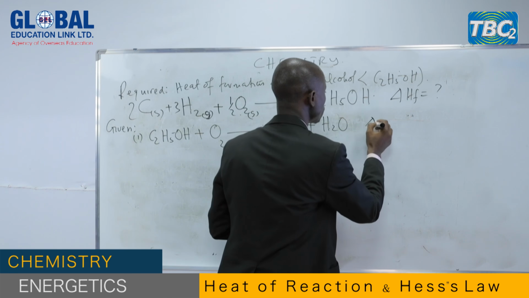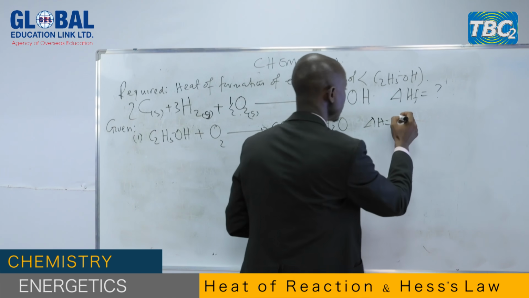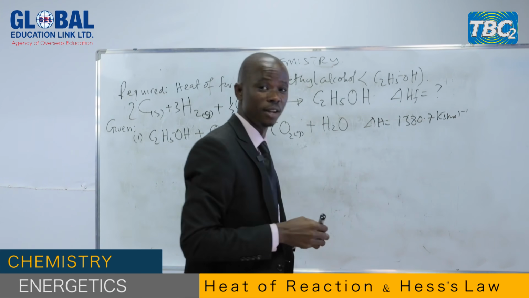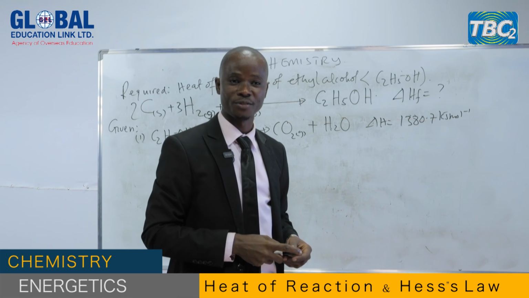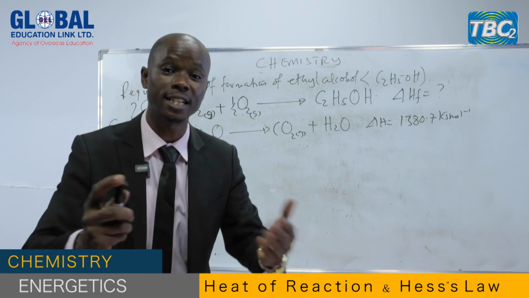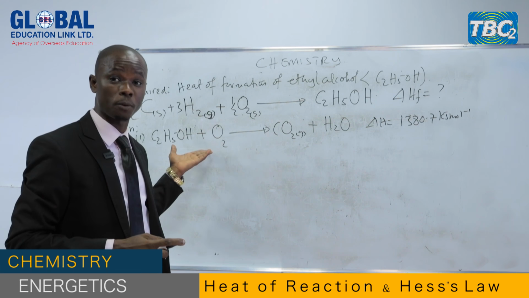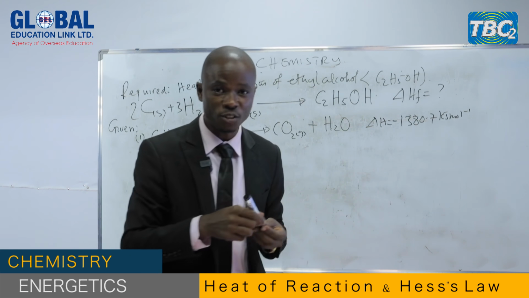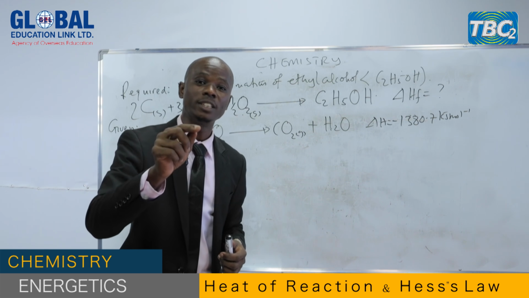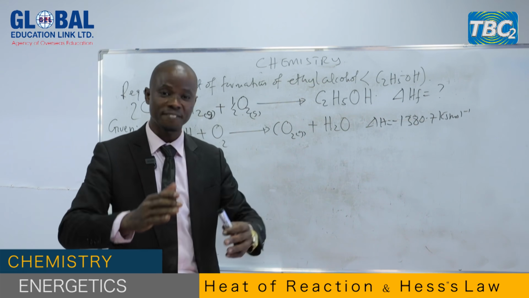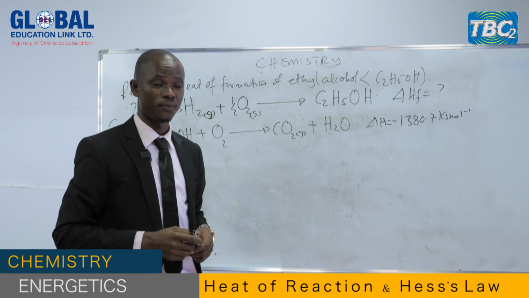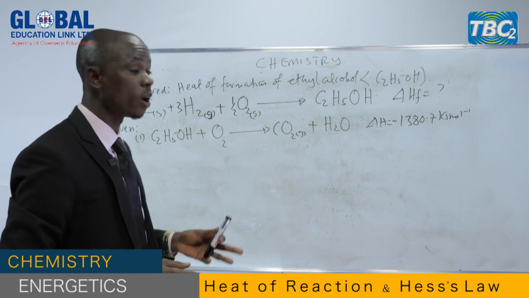So the enthalpy change for this reaction is given as 1,380.7 kilojoules per mole. But my dear student, this data is given as positive. But this is combustion in question. As I told you, combustion in question is the heat released. So this is a purely exothermic process. So you have to put negative here. That was a technique for this question. So as I've told you in the beginning, don't just rush to solve the problem. You have first to think, what are the techniques which are present in the given questions? So that is number one. After that one, you balance the equation.